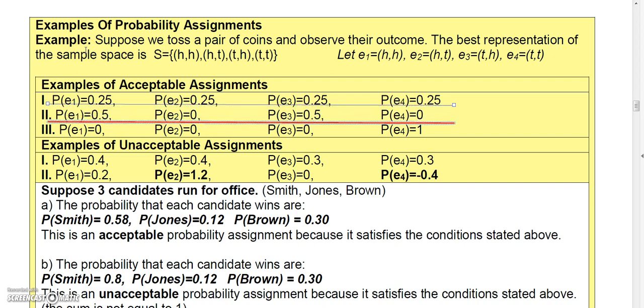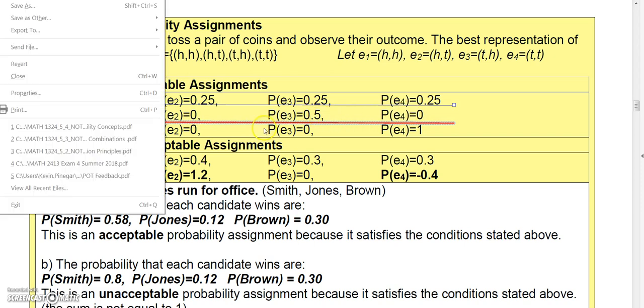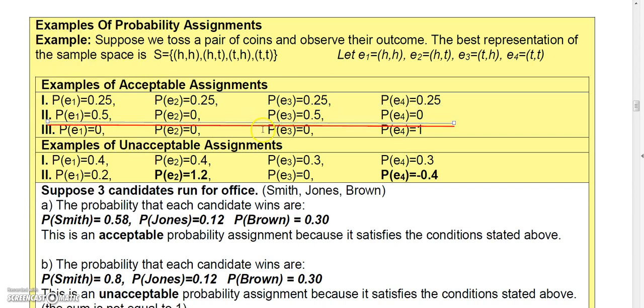You could also assign them this way. I'm not saying that this is how they should be assigned, but it could be. This would still work mathematically. The probability of each simple event is between 0 and 1 inclusive, and they add up to 1. So if you add up these 4 numbers, they add up to 1. Or you could also assign them this way, where the probability of the first 3 simple events are 0 and the last one is 1. It still meets the criteria where the probabilities all range from 0 to 1, and if you add them all up, they add up to 1.